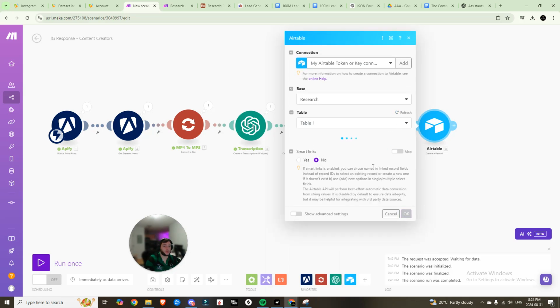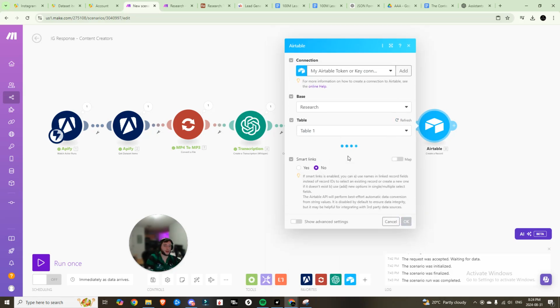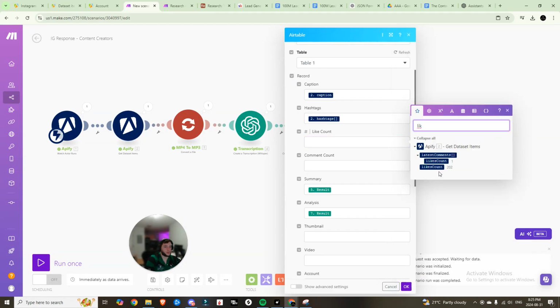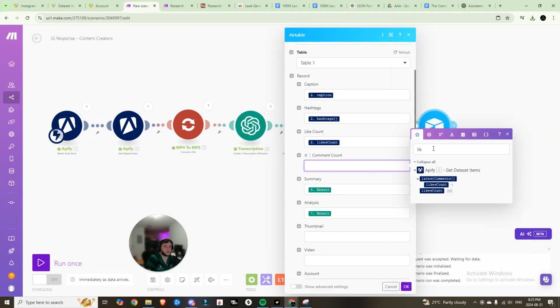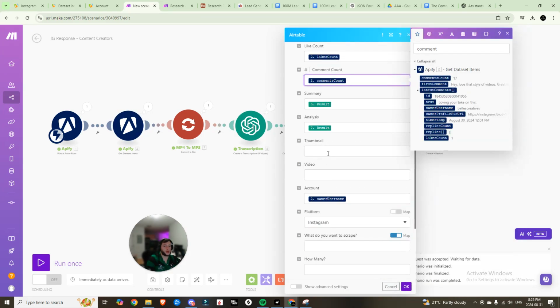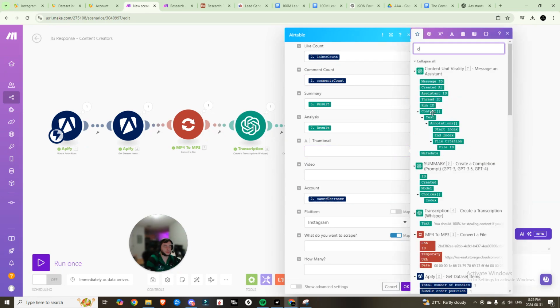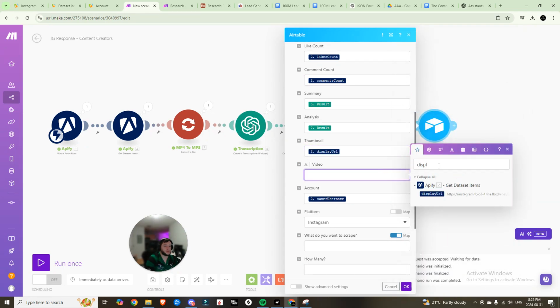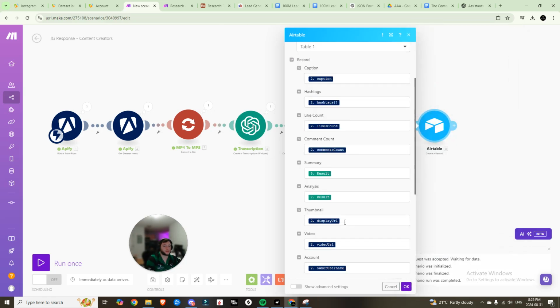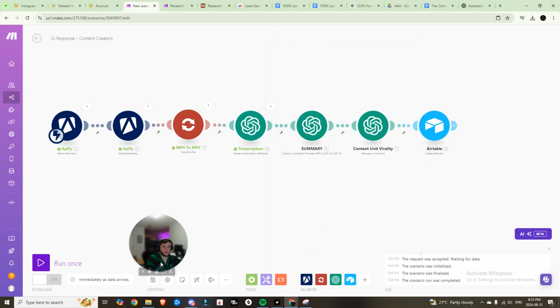We'll hit refresh and we'll be able to find those newly added fields. So the caption, we come into our get data set items, grab that caption, the hashtags, grab all of them. The like count, search like. We'll grab the likes count right here. Comments count, we'll search comments, grab the comments count right there, and then the thumbnail is going to be the display URL, the video is going to be the video URL. Have the account set to the owner username, the rest we can leave blank. We'll hit OK and we'll save.